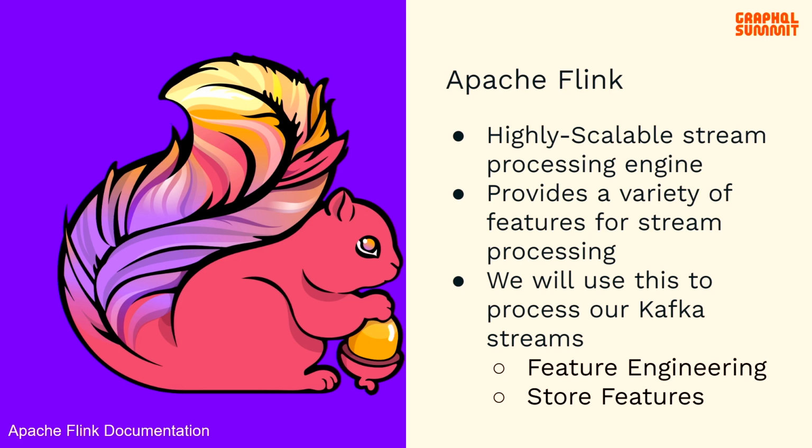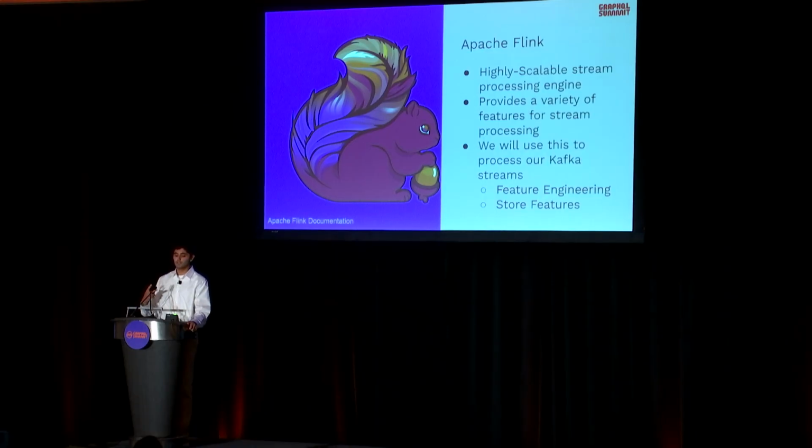The first of these tools is called Apache Flink, which is a highly scalable stream processing engine, which at its core is designed to process vast amounts of data in real time with incredible efficiency and low latency. Now, why is Flink important to our setup? Here's the connection. We're going to be using it to consume our Kafka streams containing the real-time data from our users. And we're going to be doing two things with it.